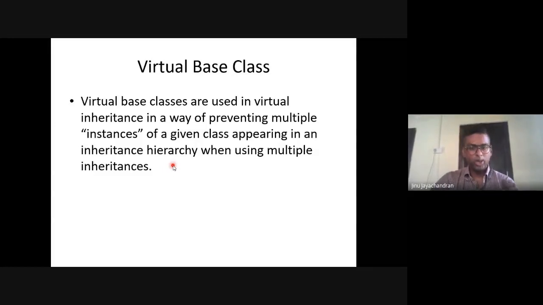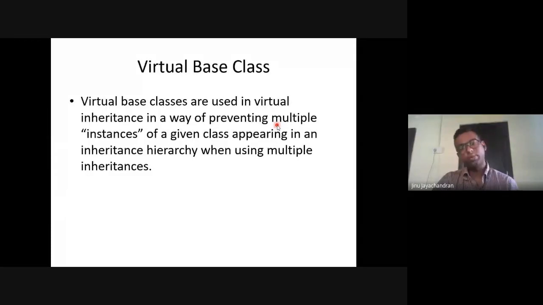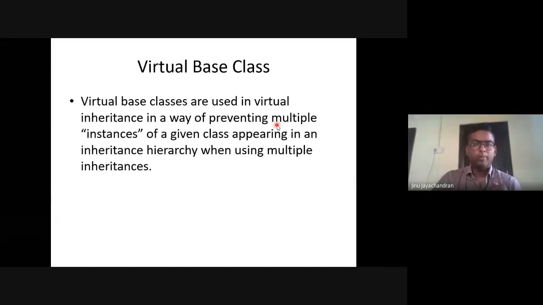When you do multiple inheritance, which we have seen in our previous lecture, you are inheriting from multiple classes. It can be multi-level or multiple. In both cases, virtual base class will come into effect. During that time, there are some issues that we will face, and to resolve the issue, we are going to use the virtual base class.